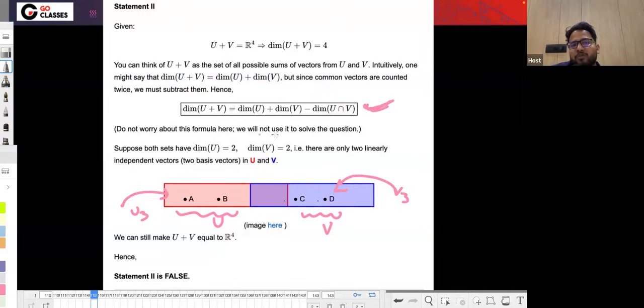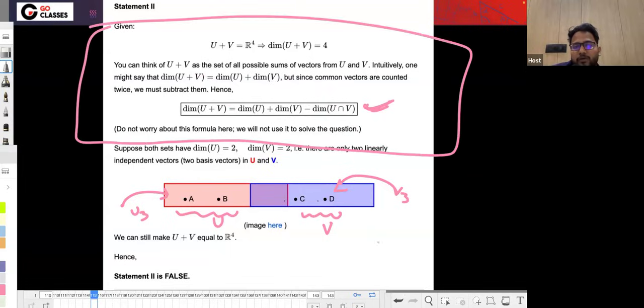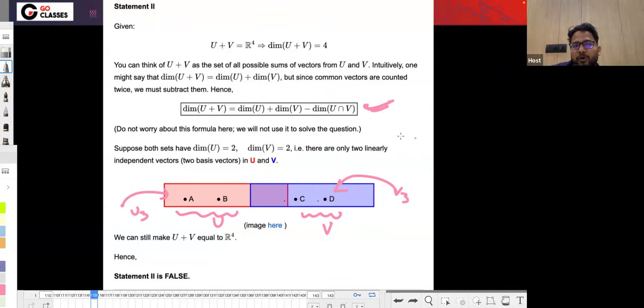But do not worry about this formula. We will not use it to solve this question. Actually, I was just writing the solution, so I thought I could also derive the formula. But actually, this formula is not important for this question. You can solve the question without using the formula.